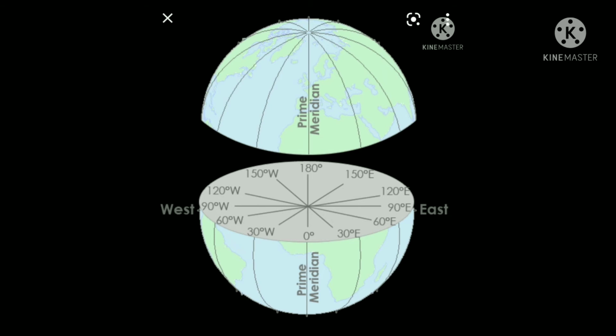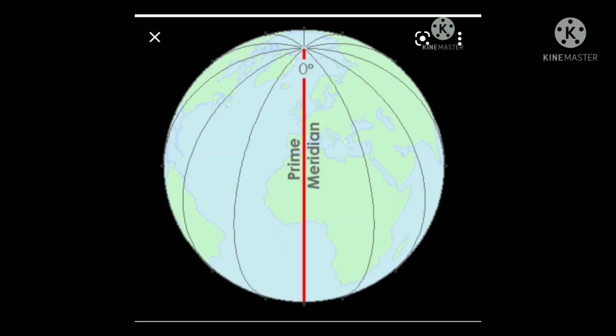This means the difference between one time zone and another time zone is 1 hour. 15 degrees of longitude into 4 minutes per degree equals 60 minutes. It means 1 hour.